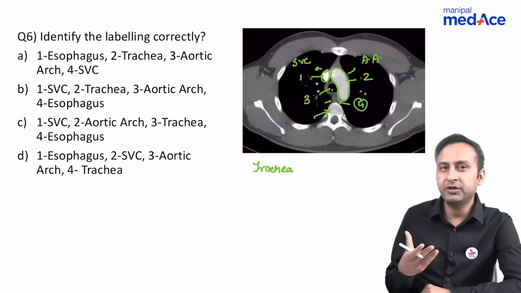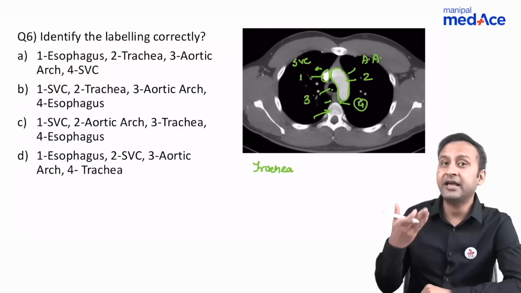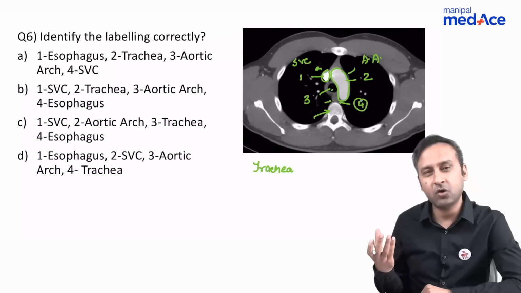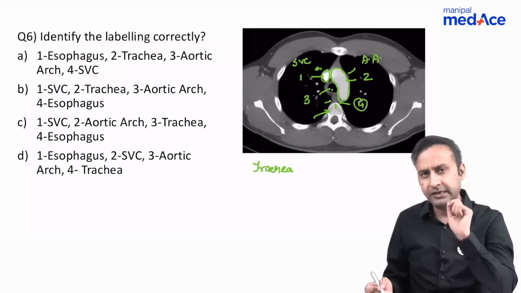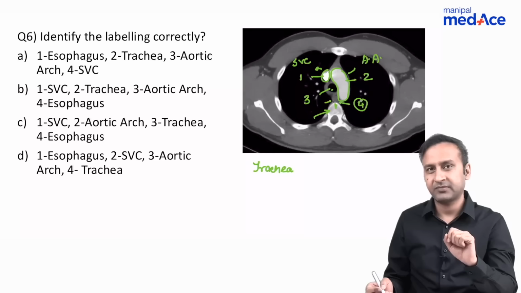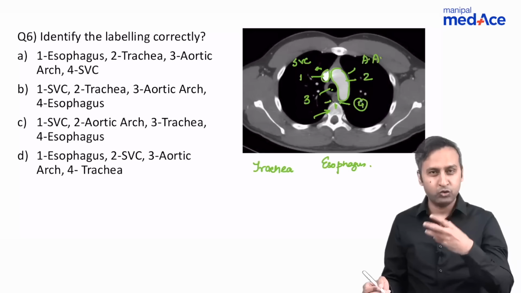So what do you think would be collapsed? A tube which is going to transmit something only intermittently, but we have to breathe in every time. So the trachea would contain air at all locations, but if you see another tubular structure which may contain fluid which is seen in a collapsed state, then it is nothing but the esophagus. It will dilate itself only when it has to allow food to pass through it.